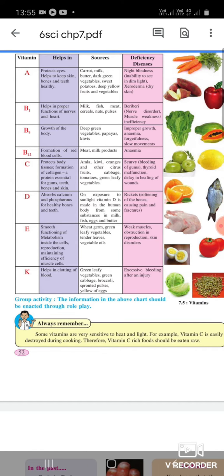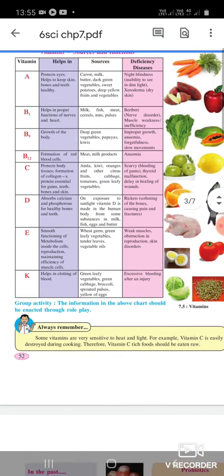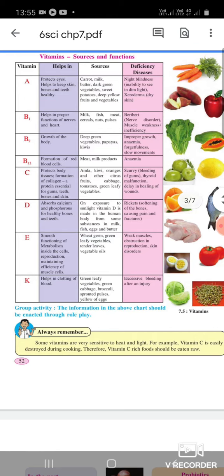Vitamin B1 helps in proper functioning of nerves and heart. Sources: milk, fish, meat, cereal, nuts, pulses. Deficiency diseases: beriberi, nerve disorder, muscle weakness, inefficiency. Vitamin B9 helps in growth of the body. Sources: deep green vegetables, papayas, kiwis. Deficiency diseases: improper growth, anemia, forgetfulness, slow movements.